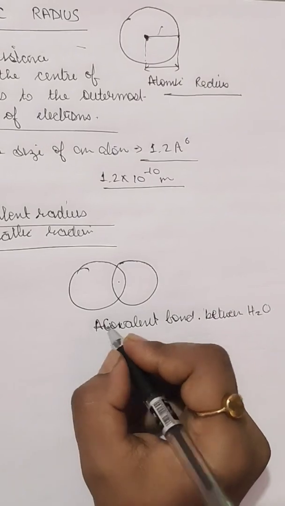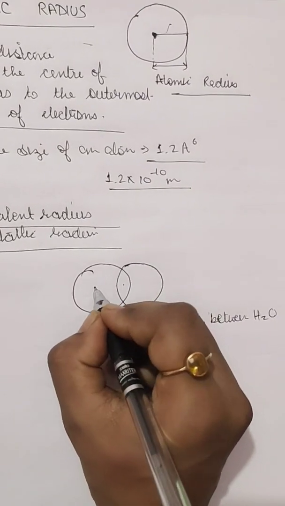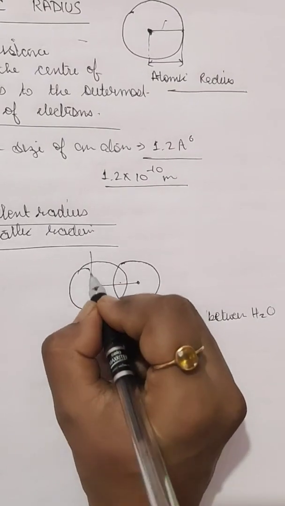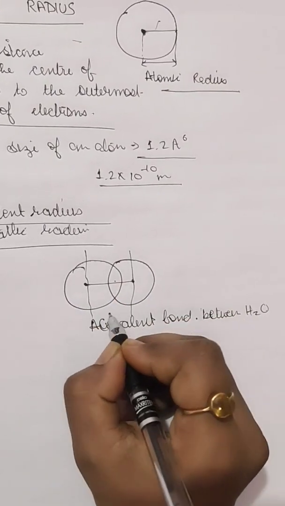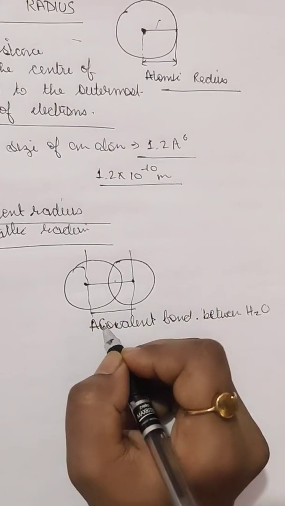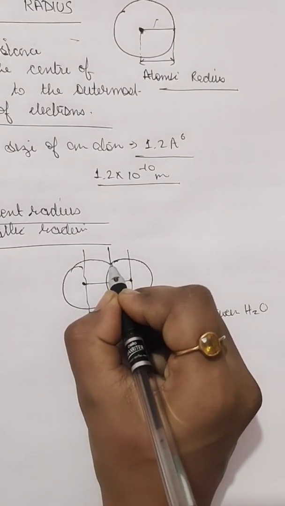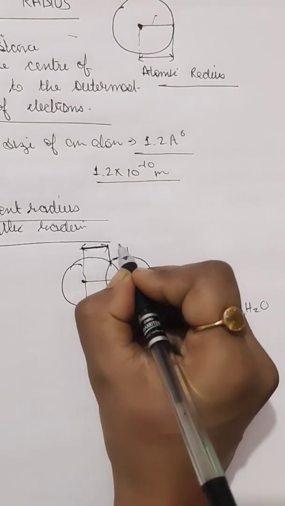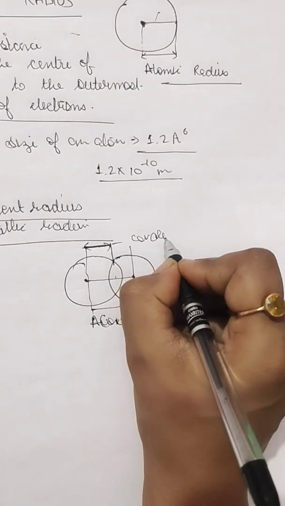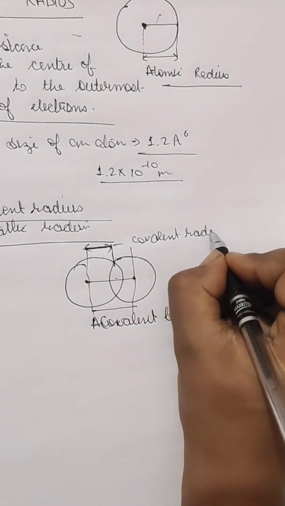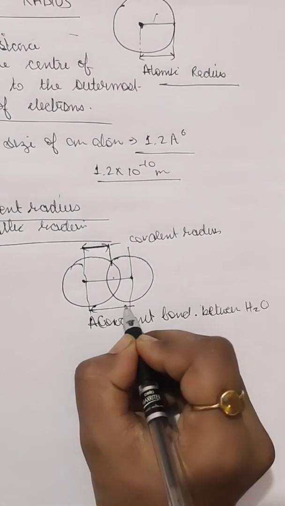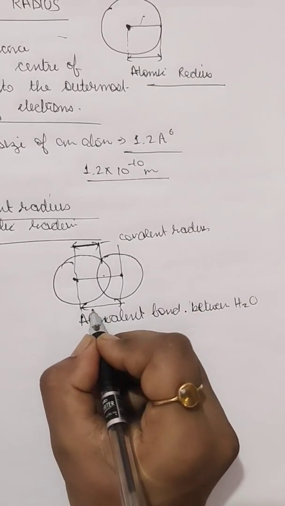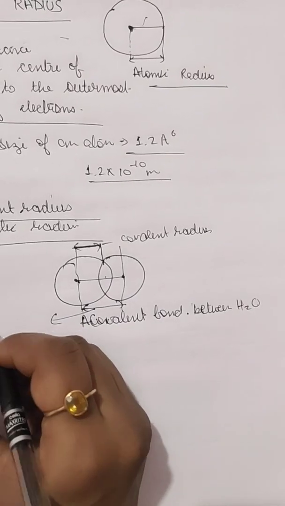Now the distance from this to this is the distance between these two atomic radii. And this distance from one nucleus to the other nucleus is called the internuclear distance.